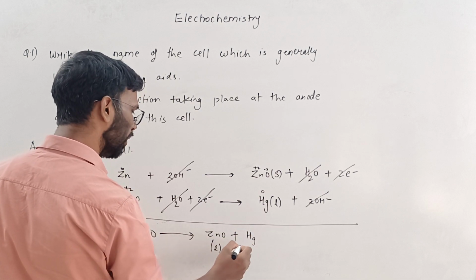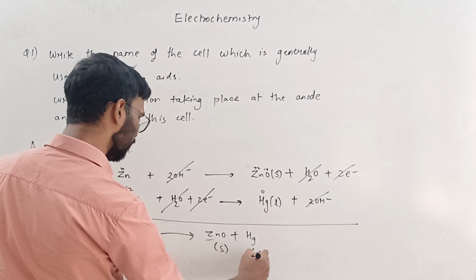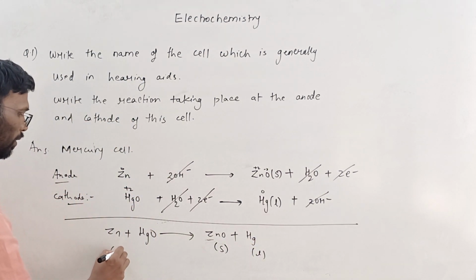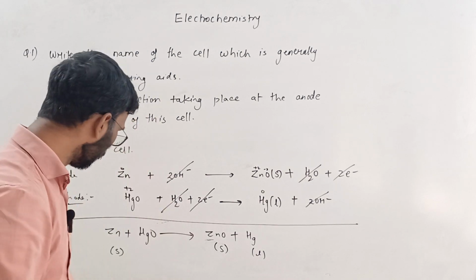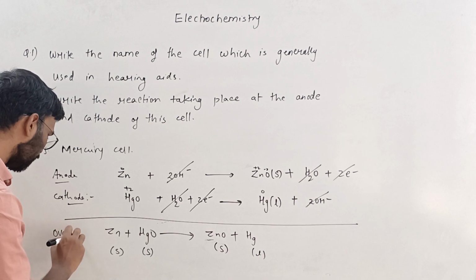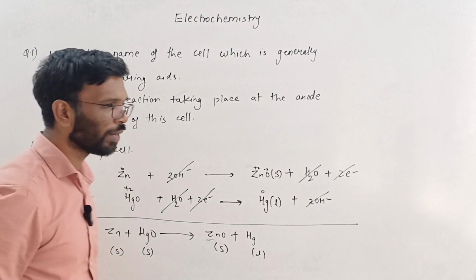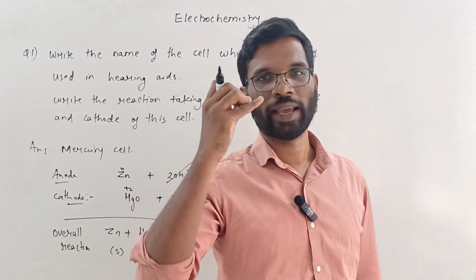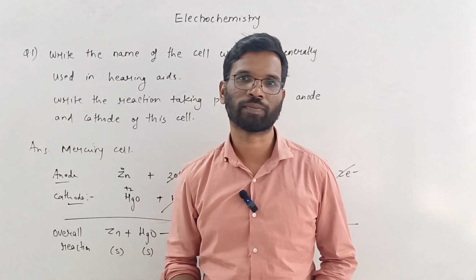This is very important. You write this state. This is solid. This is liquid. This is solid. This is also solid. So this is the overall reaction. With respect to batteries, you should know the anode half cell reaction, cathode half cell reaction, and overall reactions.